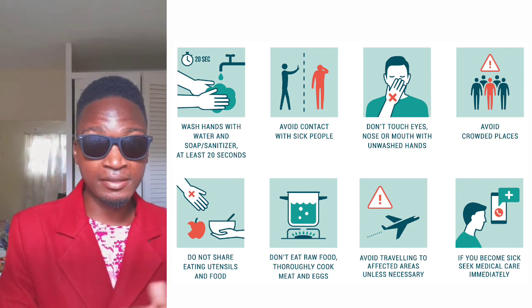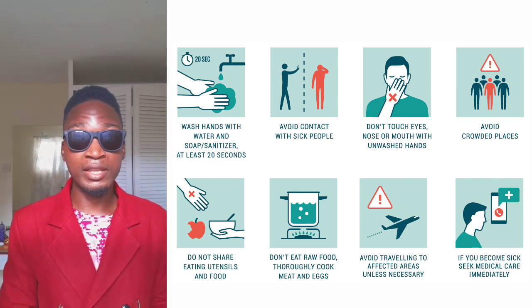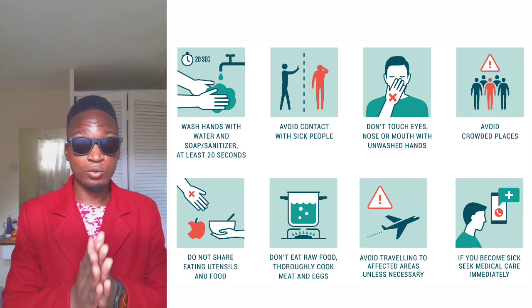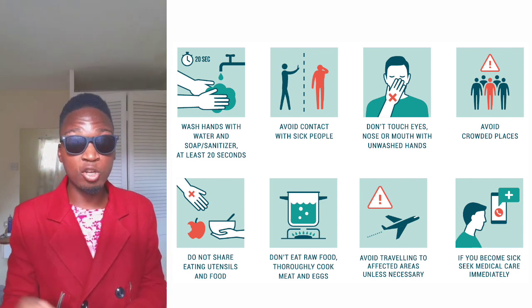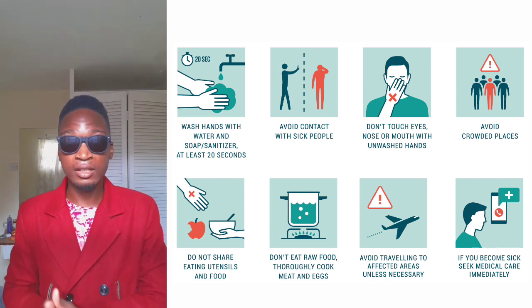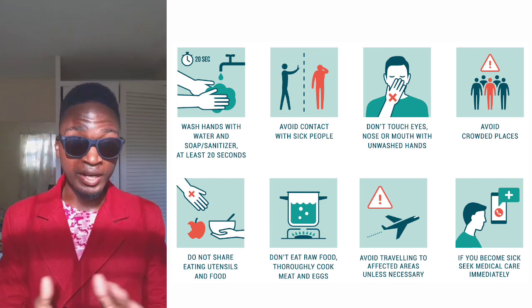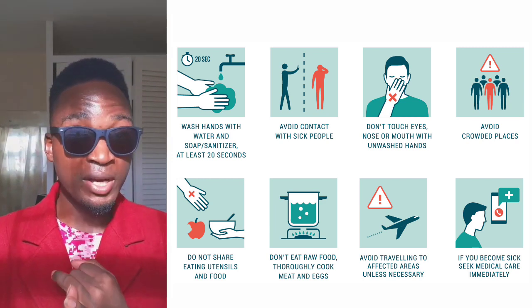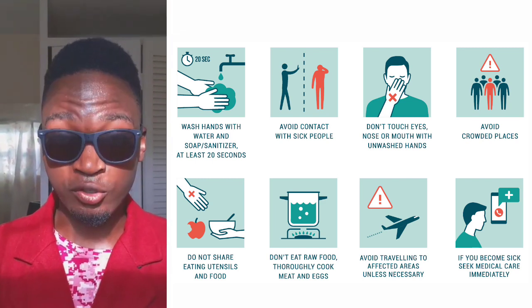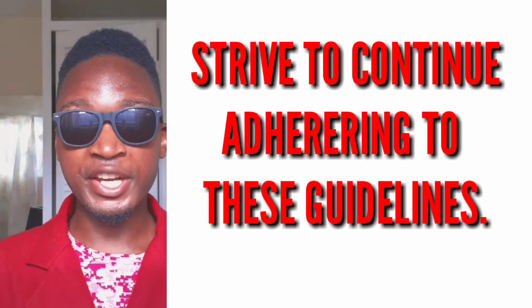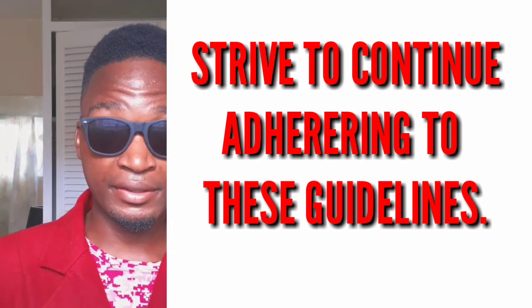We have seen in buildings, guards standing with infrared thermometers trying to check your temperatures. We are warned to avoid unnecessary physical contact, for example, unnecessary hugging, unnecessary greetings. Observing hygiene, as I mentioned earlier, washing your hands frequently, wearing your mask, and also observing social distancing when in public places. Strive to continue adhering to these guidelines put out by these agencies.